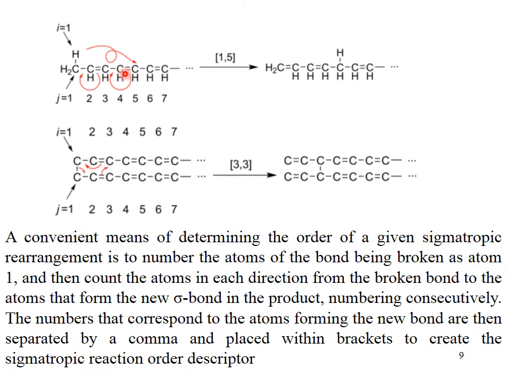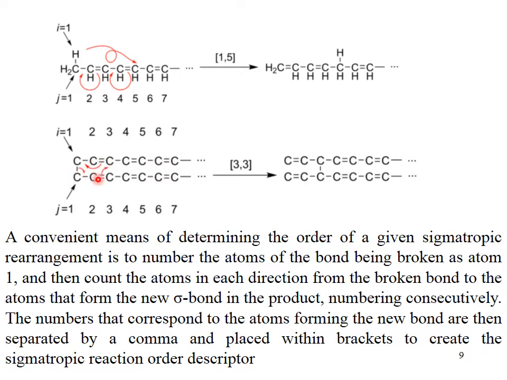This is another example. If you can see in this example, if you count the carbon number 1, 2, 3, again 1, 2, 3, this is a 3,3 sigmatropic rearrangement because the sigma electrons at carbon number 3 move towards carbon number 3, and again from carbon number 3 the pi electrons are shifted towards carbon number 3. That is why this is called a 3,3 sigmatropic rearrangement, and this is the structural analogue of the original molecule.